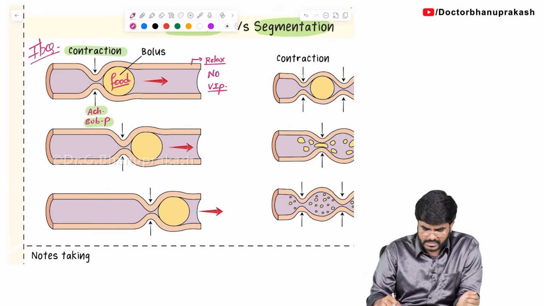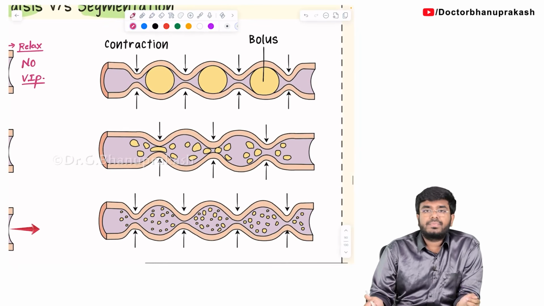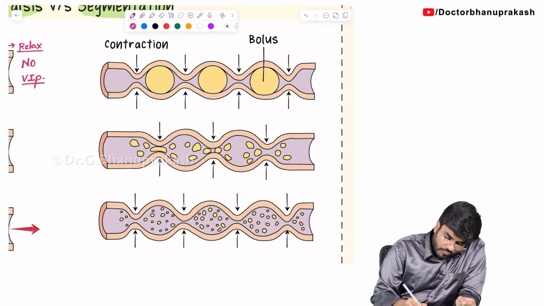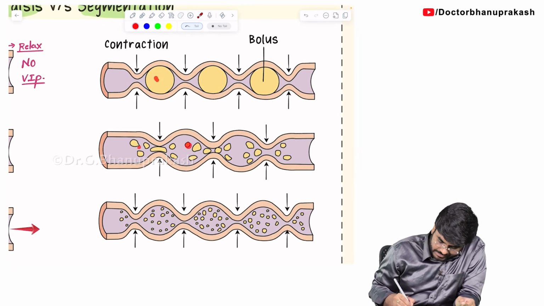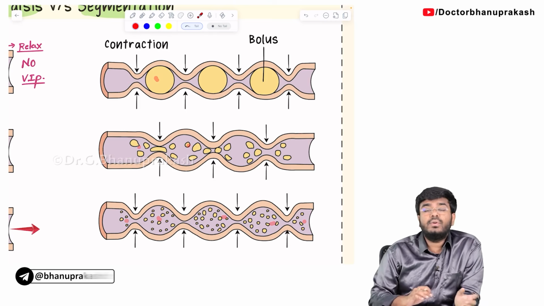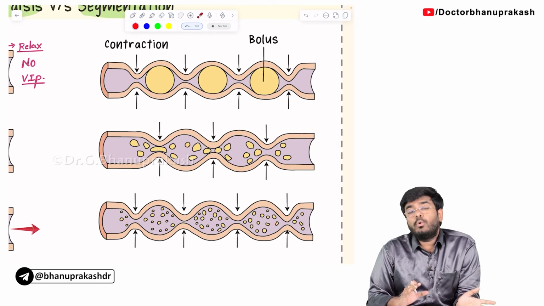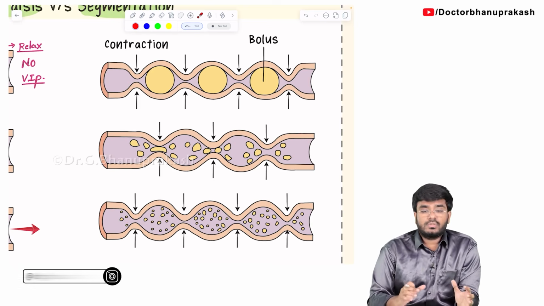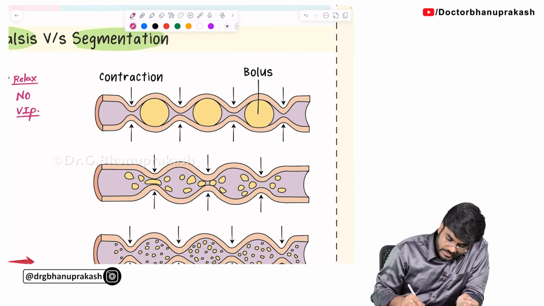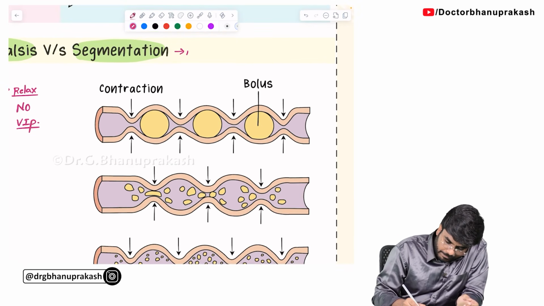Done? Next up, what about segmentation? In segmentation, see, the food is gradually getting digested. Okay, the most important thing is the food getting digested. It's not the movement of the food, it's the digestion of the food. So, these are a kind of mixing movements. Okay, segmentation is a mixing movement.